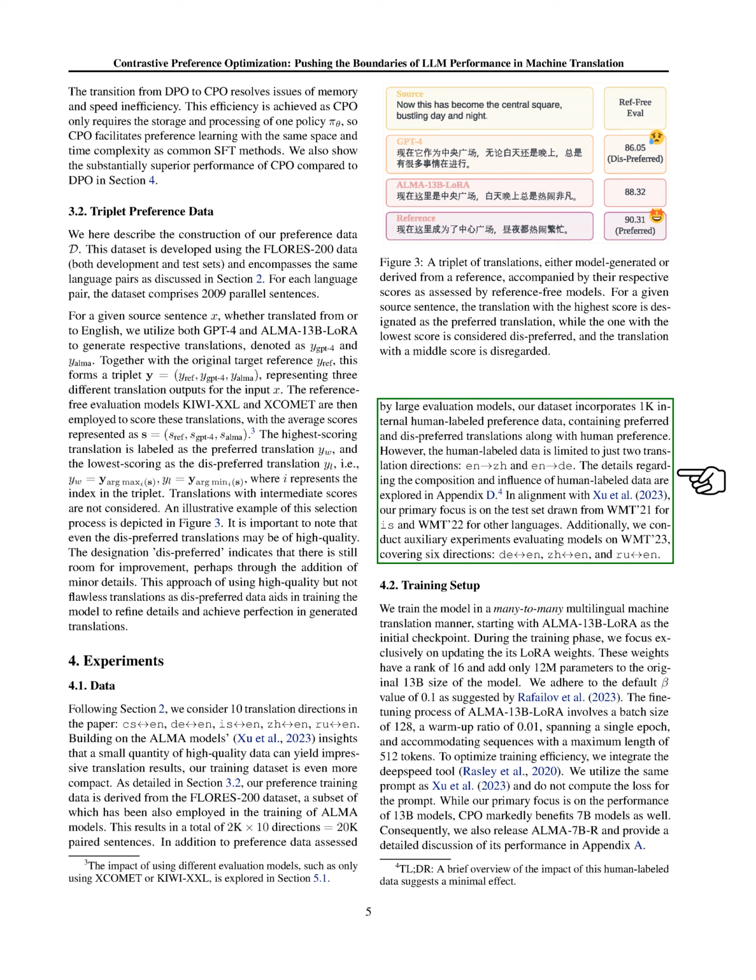During the training phase, we focused exclusively on updating the LoRa weights of the model. These weights have a rank of 16 and add only 12 million parameters to the original 13 billion size of the model. We followed the default value of 0.1 as suggested by previous research. The fine-tuning process involved a batch size of 128, a warm-up ratio of 0.01, spanning a single epoch, and accommodating sequences with a maximum length of 512 tokens. To optimize training efficiency, we integrated a specific tool.